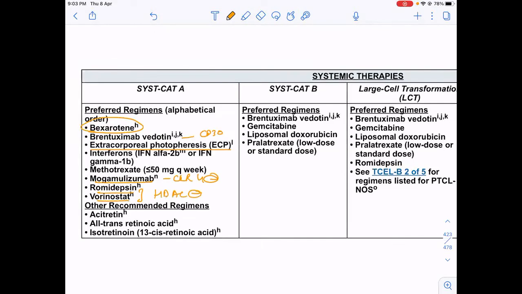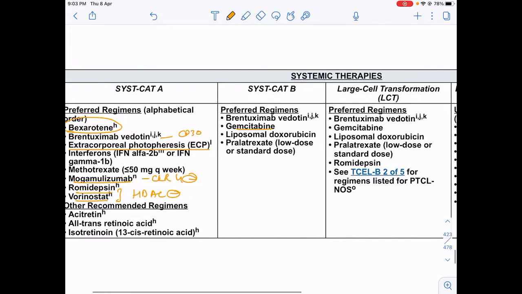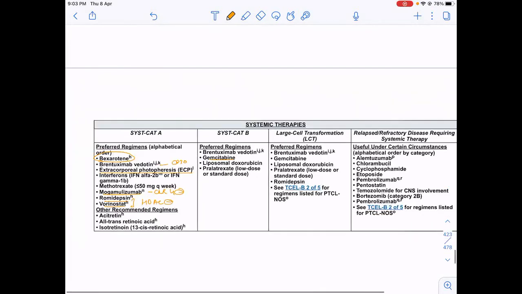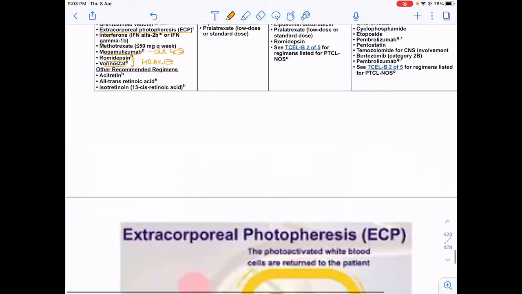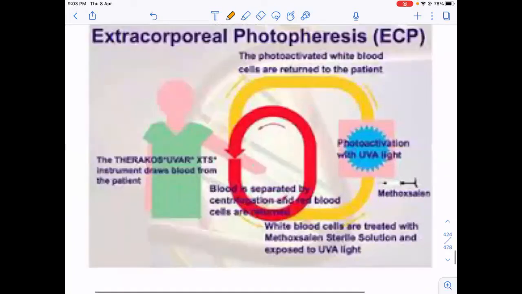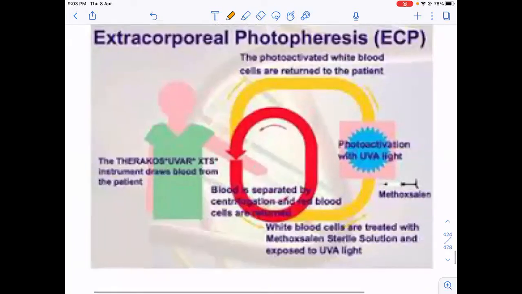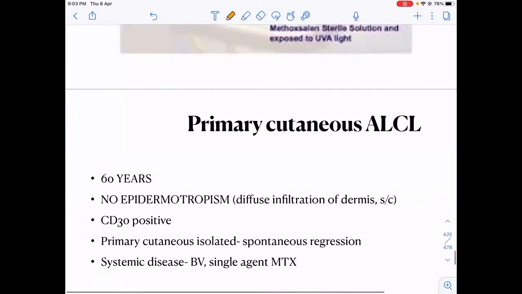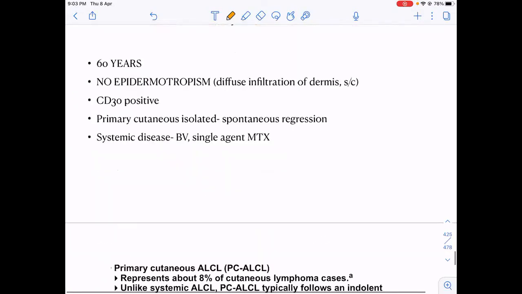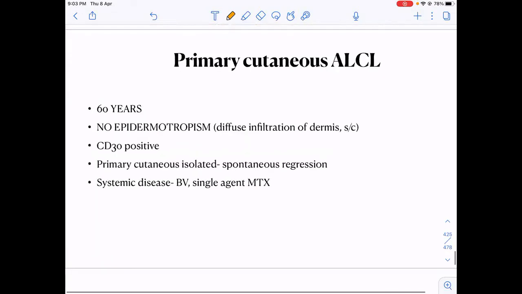Okay, then other drugs like gemcitabine can be used, liposomal dox can be used, cyclophosphamide-based therapies can be used. So, extracorporeal photopheresis can be used in the treatment of cutaneous T-cell lymphomas like mycosis fungoides.